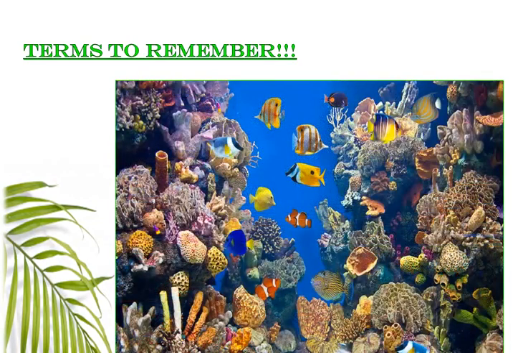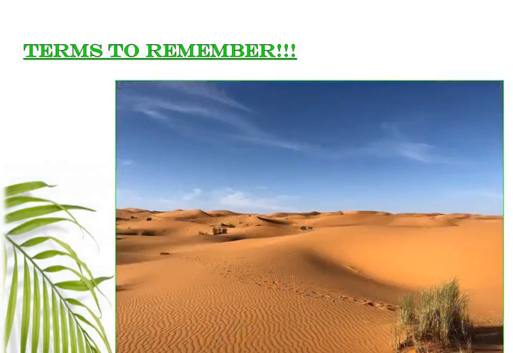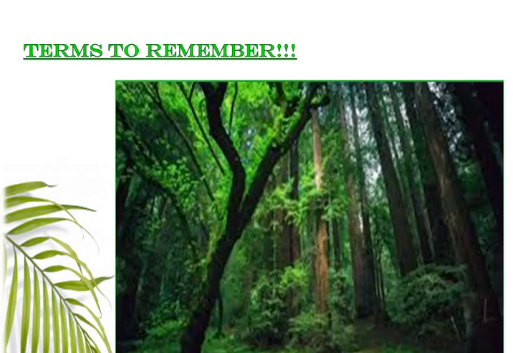Example, aquatic ecosystem. It is a body of water. It is a community of living organisms that are dependent on each other in a body of water. The desert ecosystem, forest ecosystem.